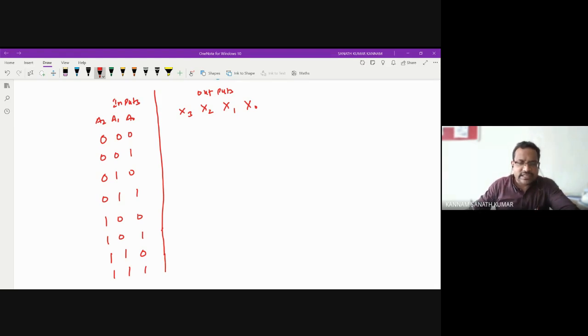Let us take random outputs. X3 is 0, 1, 1, 0, 1, 1, 0, 0.